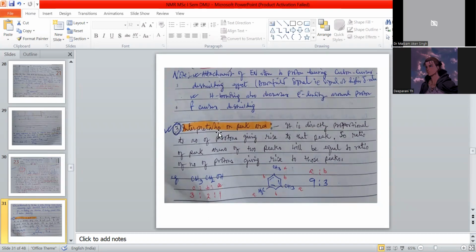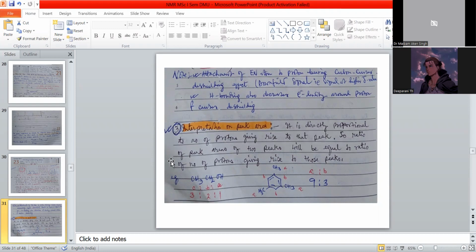Now, interpretation of peak area. It is directly proportional to the number of protons giving rise to that peak. The surrounding proton environment also plays a very important role in this case.